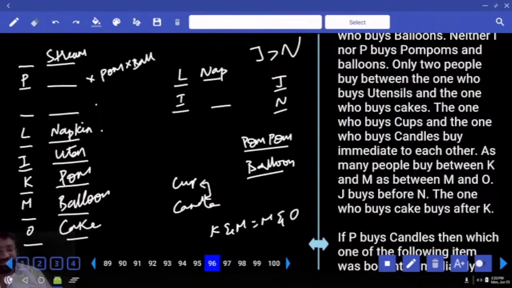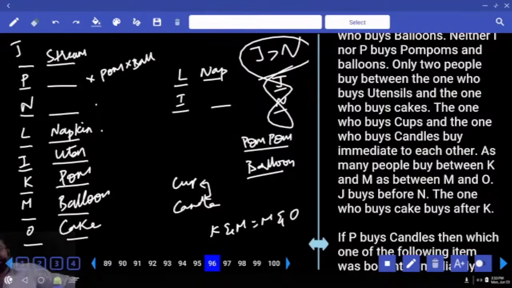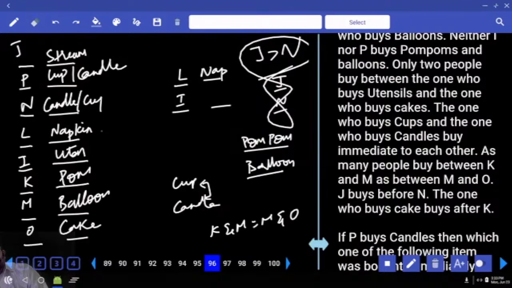Condition satisfied, not satisfied? J and N. What are left out? Cups and candles. Any idea? So cups and candles should be accommodated. Done.